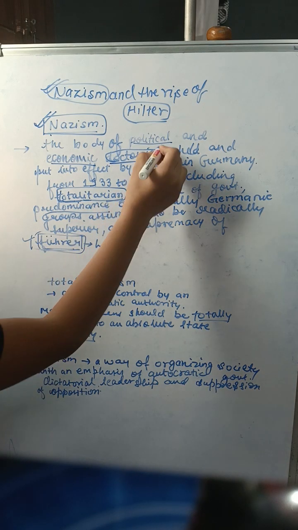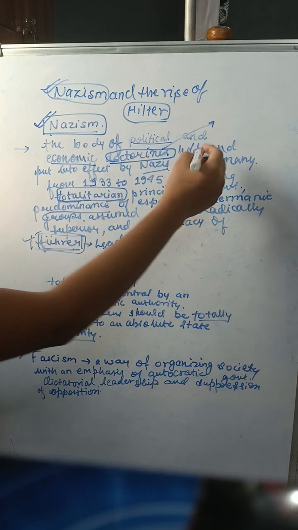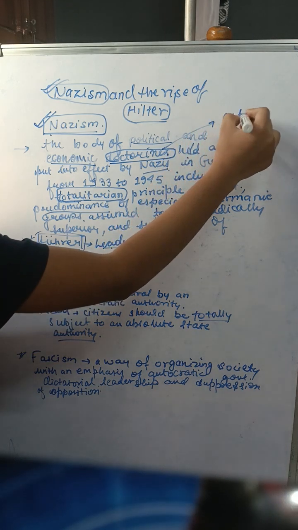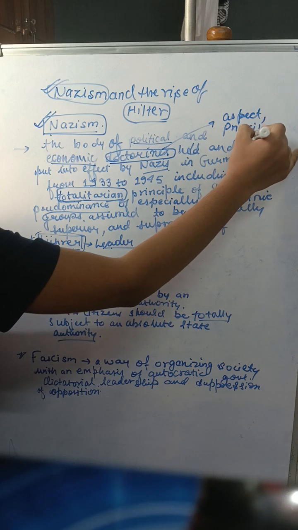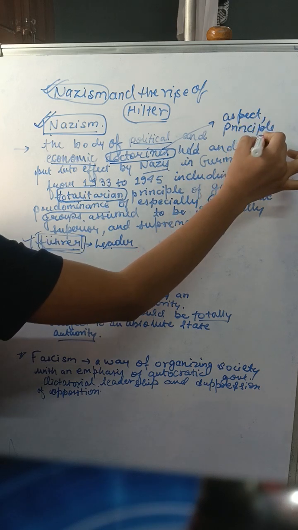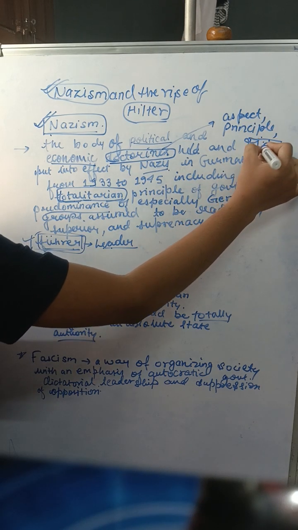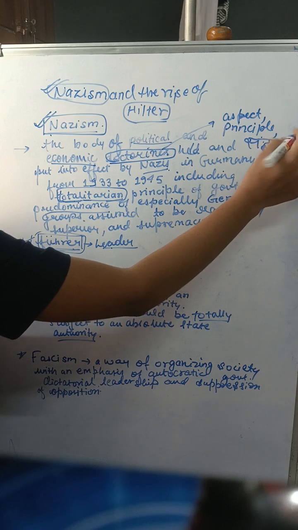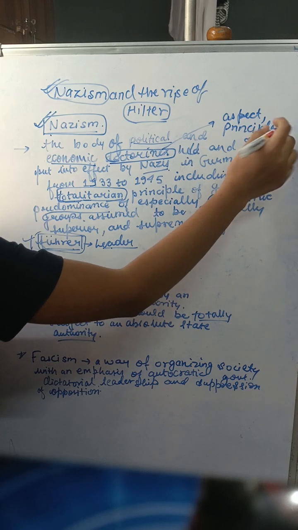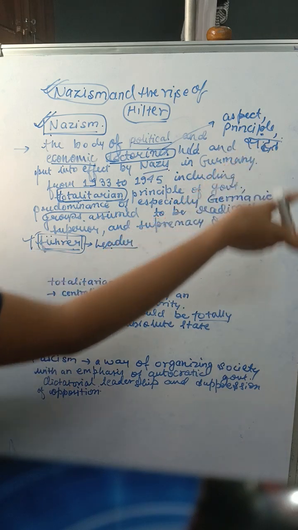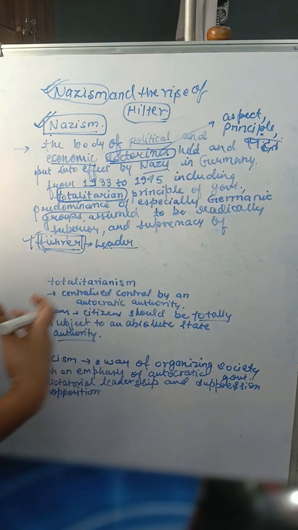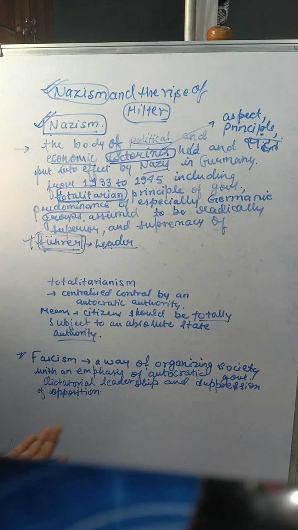First of all, doctrine. Doctrine means aspect or principle, or in Hindi we say it as Siddhant. I don't know the correct spelling, so I'm just pronouncing it for you. It's a Hindi word, so you must understand this word.